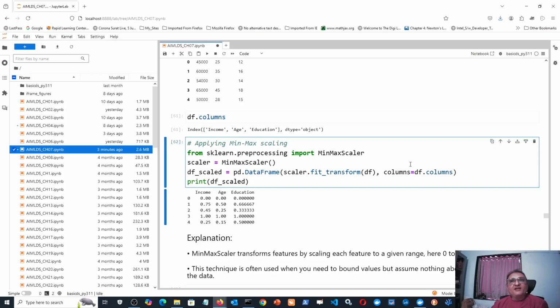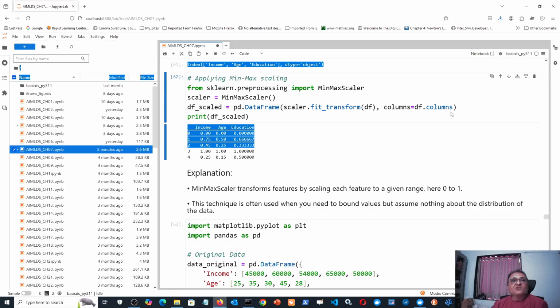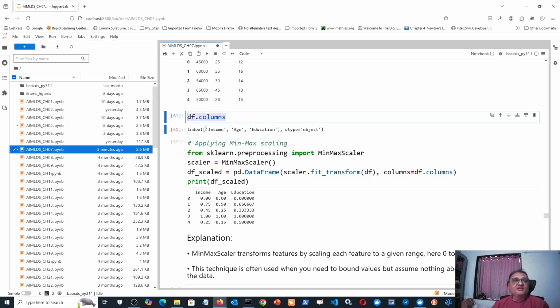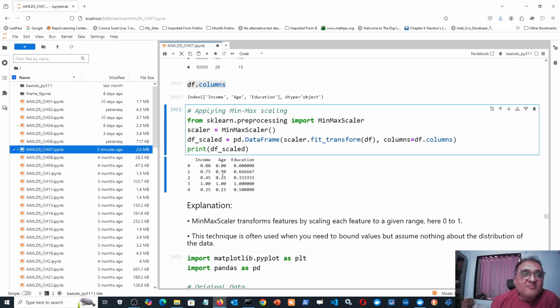So when you create a scalar object like min-max scalar, and then apply that scalar object to the entire data frame, all columns of the entire data frame, how will you apply? Scalar dot fit underscore transform in parentheses the data frame. Another argument will give how many columns to include. I'm saying include all columns, so columns is equal to df dot columns. df dot columns is the list of all the columns of the data frame. When I do that, I'm getting this answer.